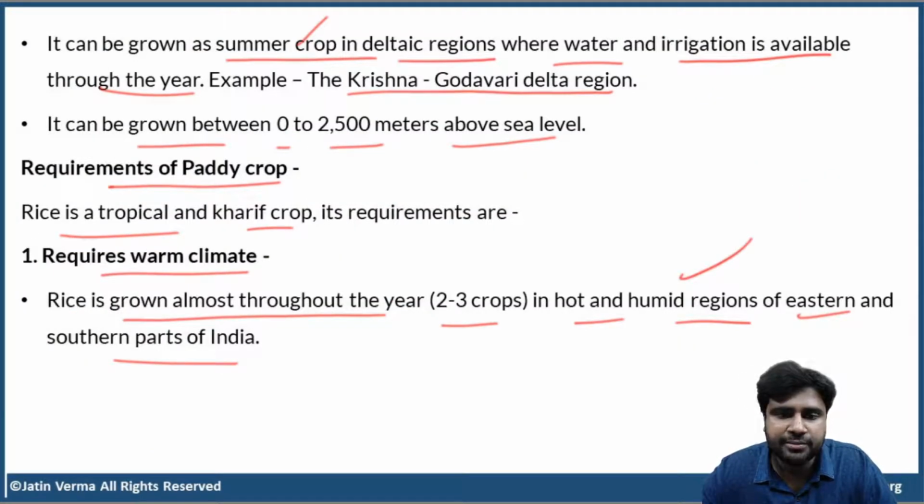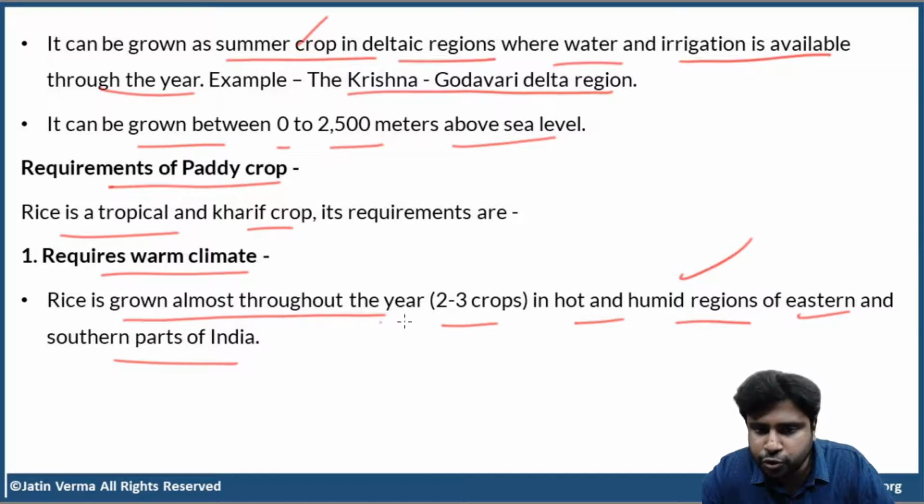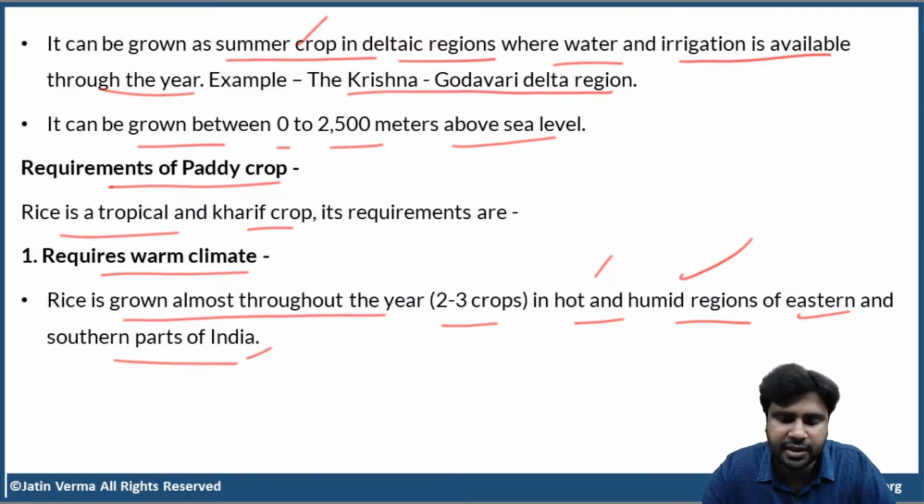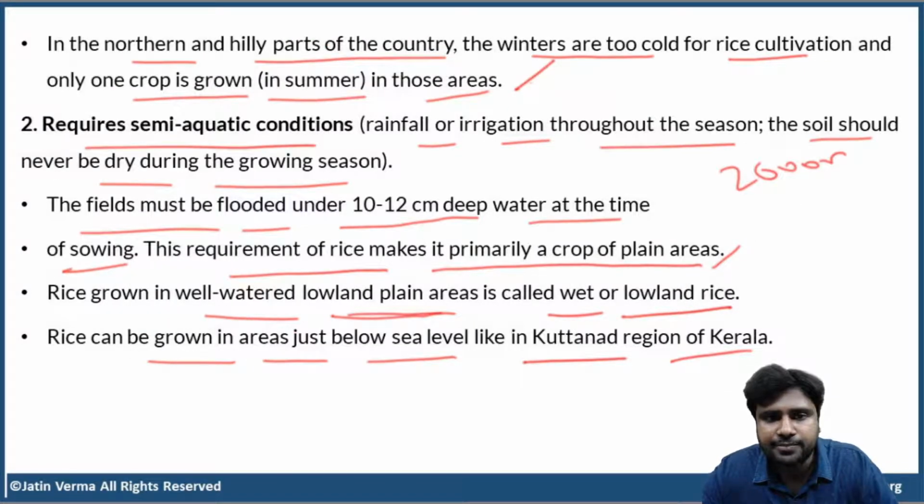And rice is grown almost throughout the year. That means 2 to 3 crops in a year, 2 or 3. That depends on the fertility of the soil in a hot and humid region of eastern and southern parts of India.